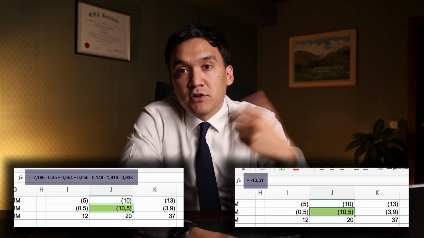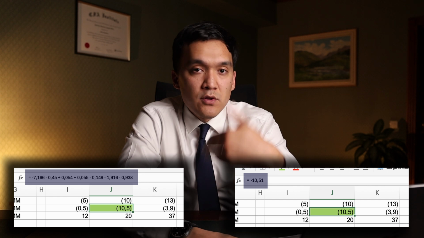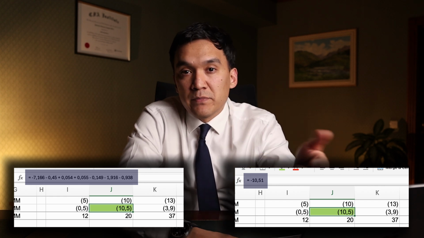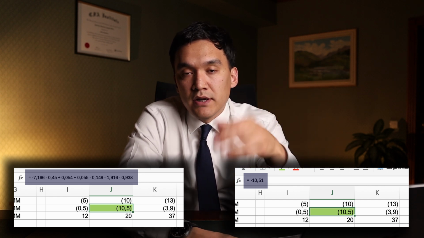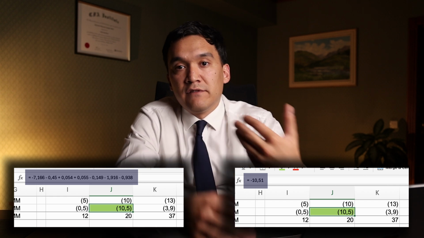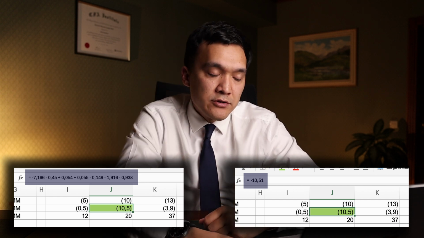Now you might have a question. Why do we enter all these numbers in the formula bar? Why not just enter a single number? And that's because the person that is working after you wants to know where you took the numbers from. And by entering each number, they can go to the audit report and find the numbers that you took.